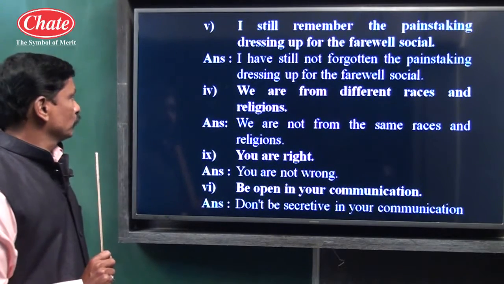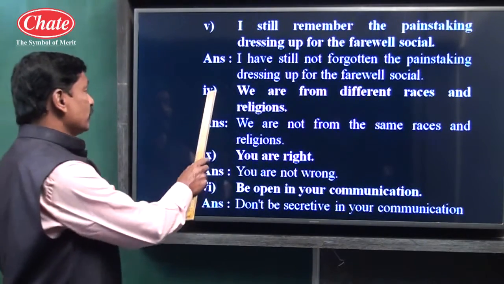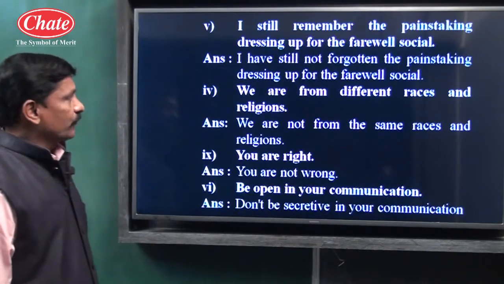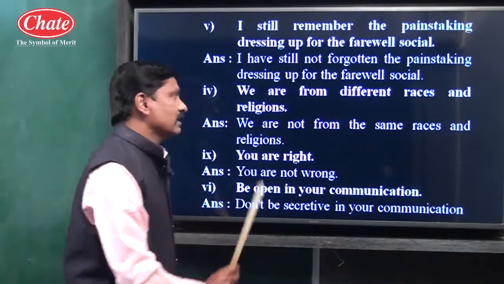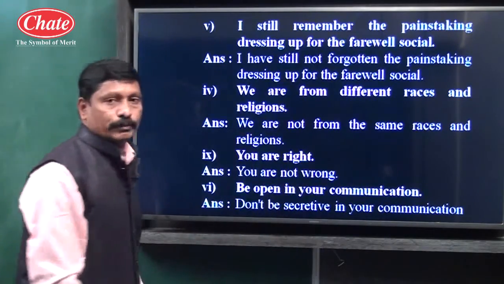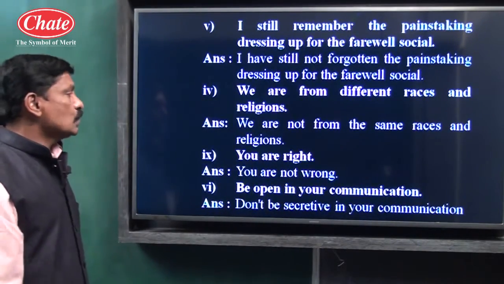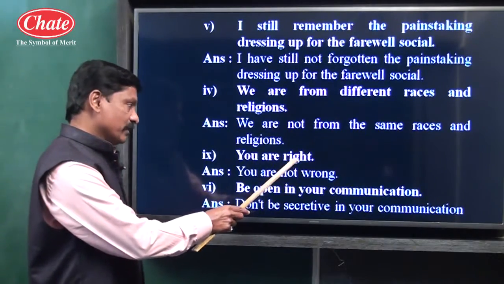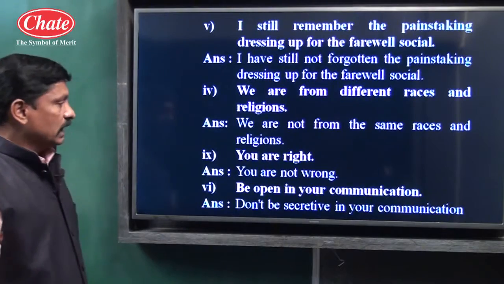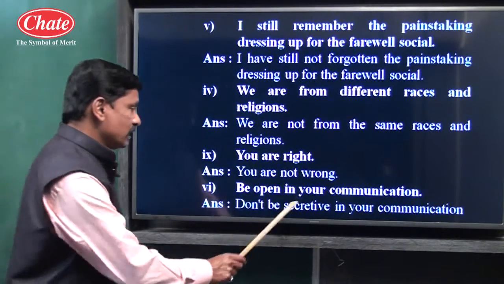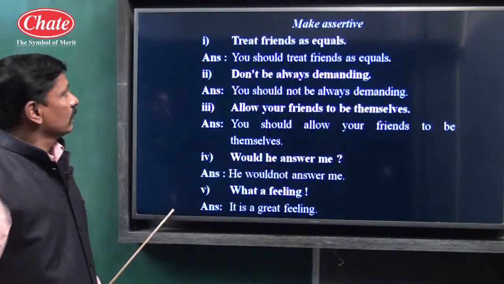Example number 6: we are from different races and religions. We are not from the same races and religions. Different, opposite meaning word, same. You are right, affirmative. You are not wrong. And last: be open in your communication. Don't be secretive in your communication.